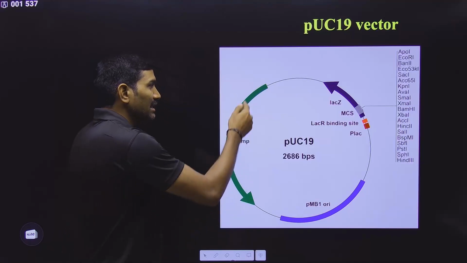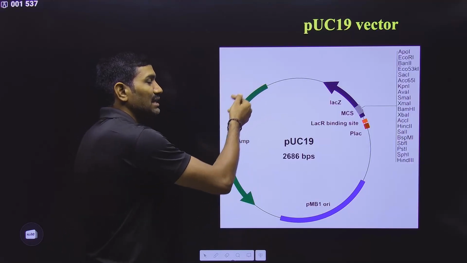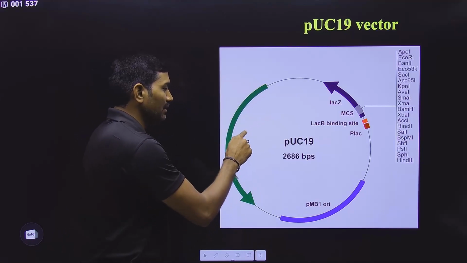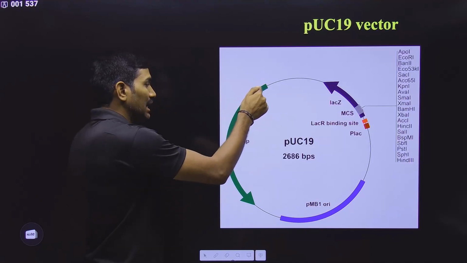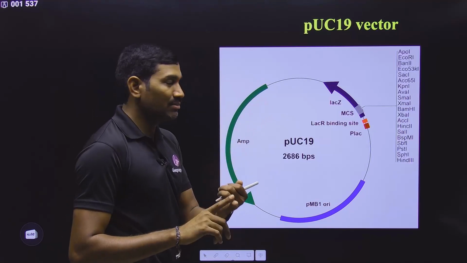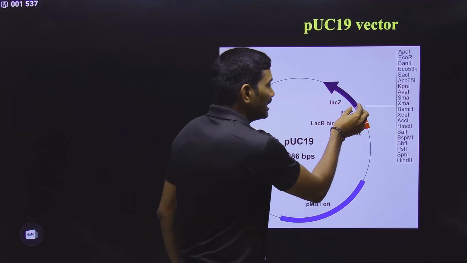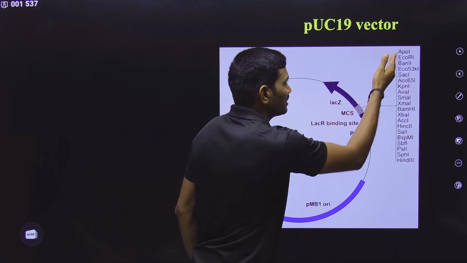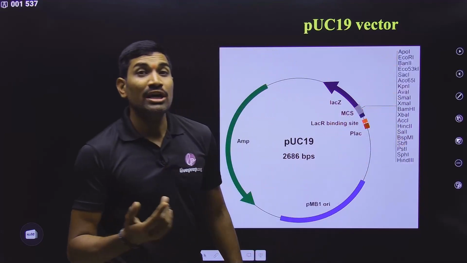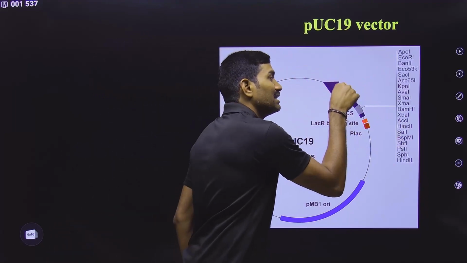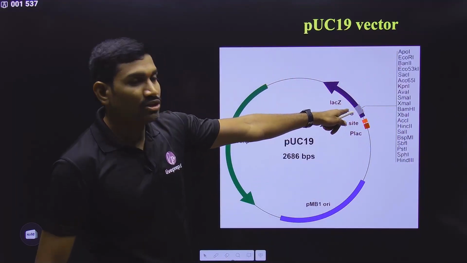Here, the selectable markers are: one is the ampicillin resistant gene. Even though they gave AMPA at the top, you need to write R. This is the ampicillin resistant gene, one selectable marker. The other one is LAC-Z, and the multiple cloning site, MCS, is present within the LAC-Z. So the gene of interest we are introducing within the LAC-Z.